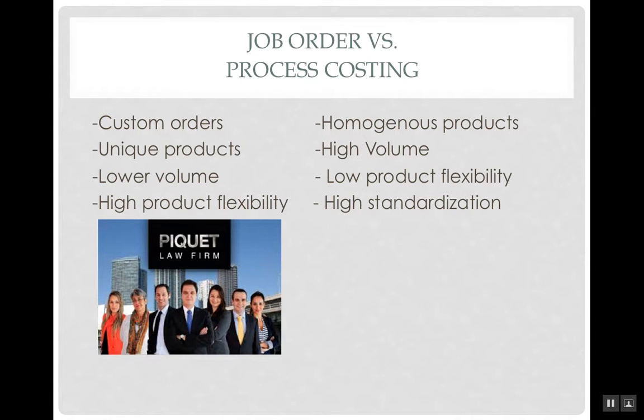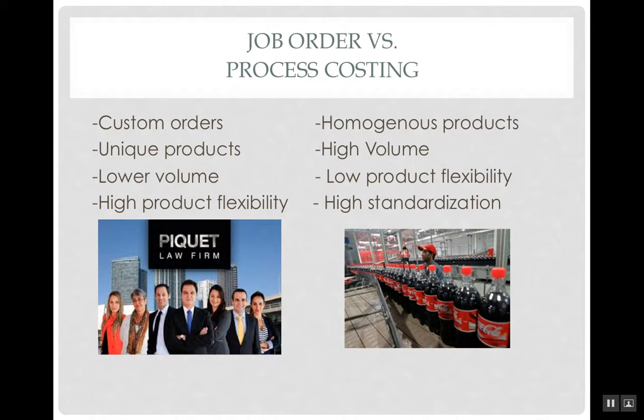Job order costing and process costing are similar in the sense that they are both accounting methods for companies that create a good or service for their customer. However, they differ in the actual process that is used.